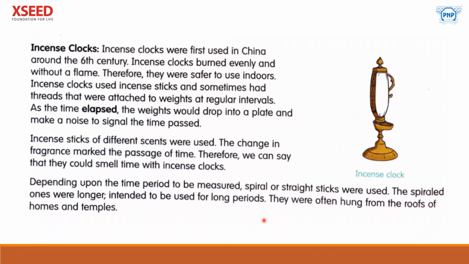Just imagine the spring and the straight one. They were often hung from the roofs of homes and temples. So it's very interesting. Incense stick clock. Isn't it interesting?